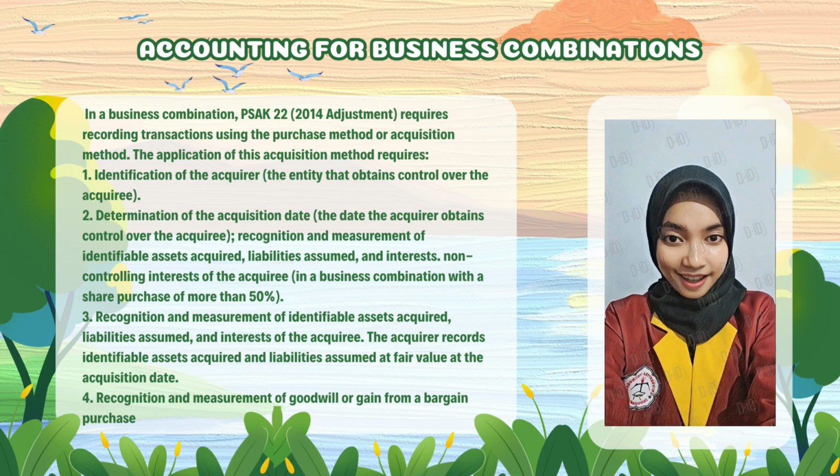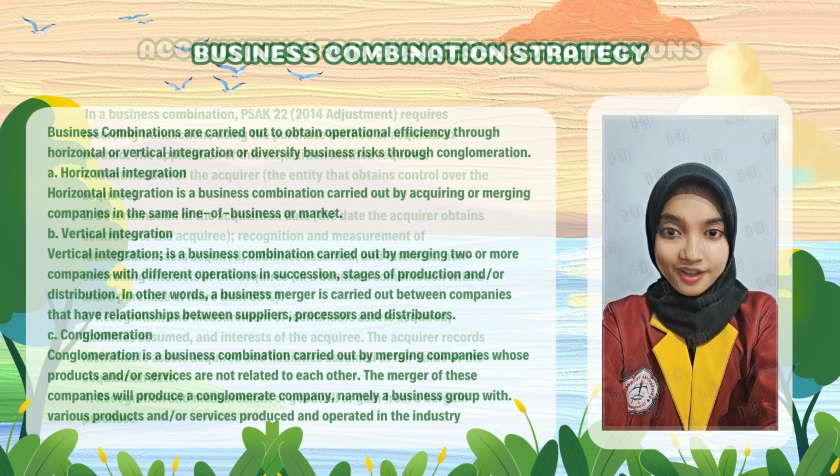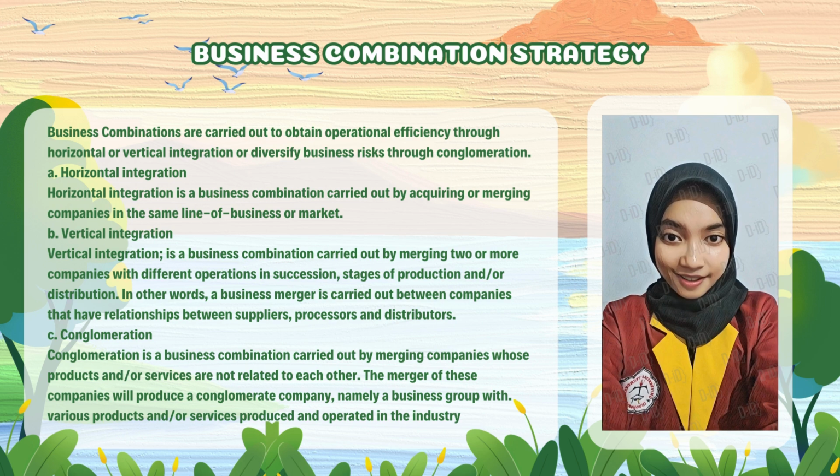3. Recognition and measurement of identifiable assets acquired, liabilities assumed, and interests of the acquiree. The acquirer records identifiable assets acquired and liabilities assumed at fair value at the acquisition date. 4. Recognition and measurement of goodwill or gain from a bargain purchase. Combination strategy. Business combinations are carried out to obtain operational efficiency through horizontal or vertical integration, or diversify business risks through conglomeration.